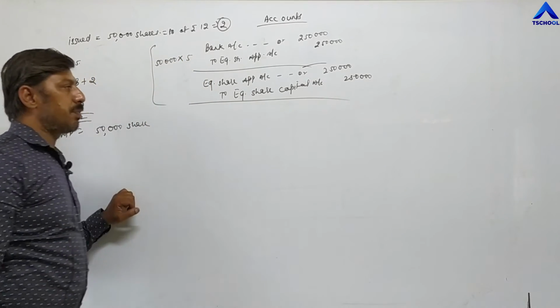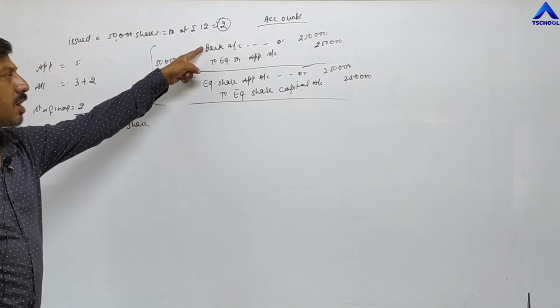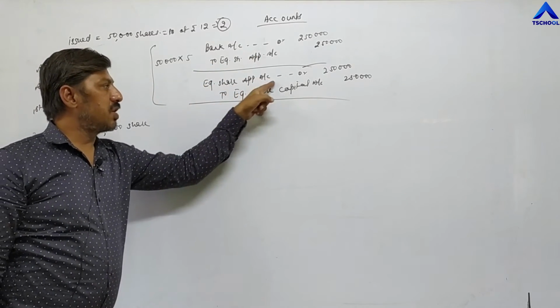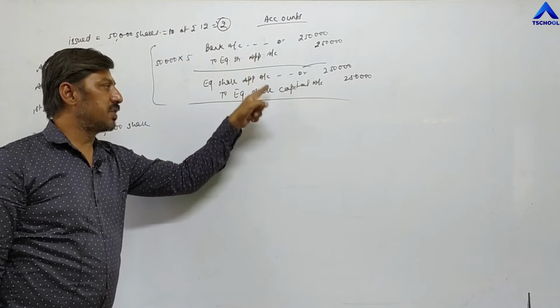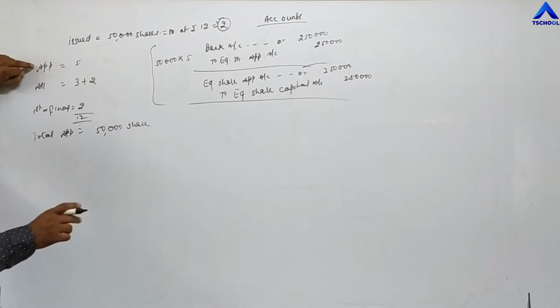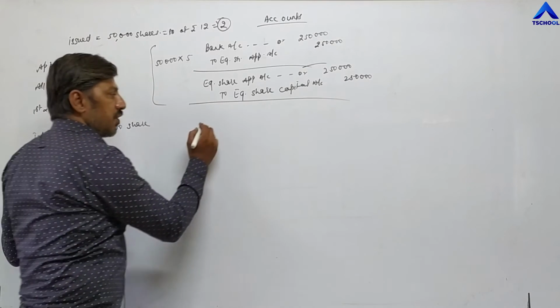So the first installment is completed. For the first installment we have passed 2 entries. First one is bank account debit to equity share application account. Then equity share application account debit to equity share capital. Money will be transferred in the capital account. First installment is completed. Now the problem comes. Premium. What is the entry for allotment?